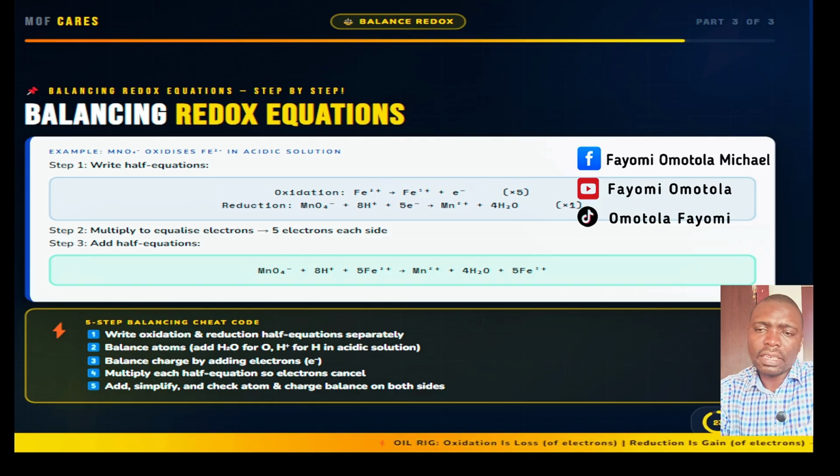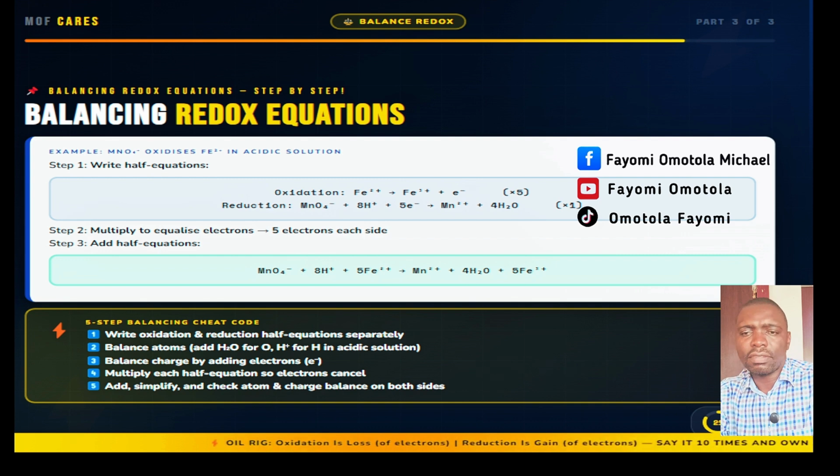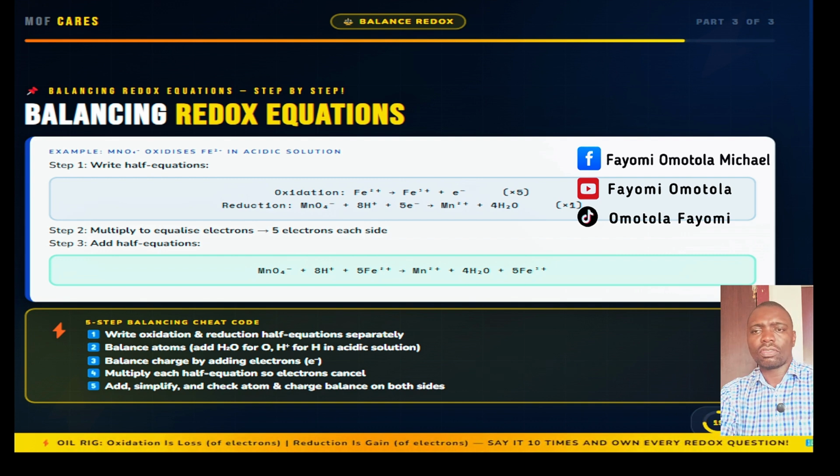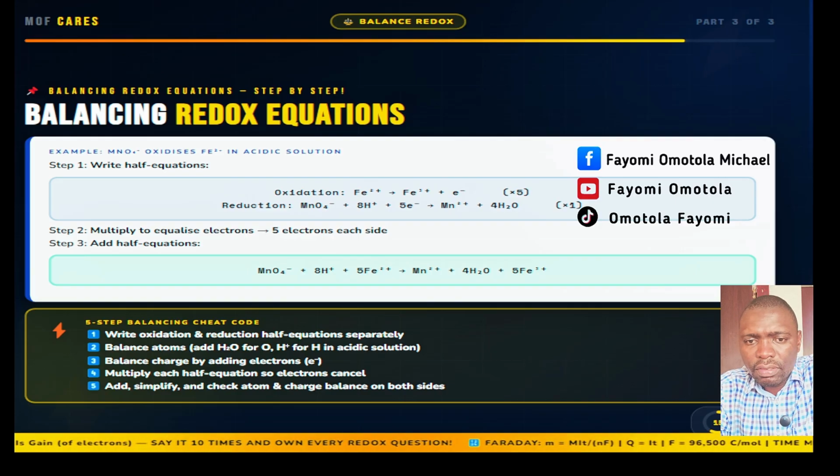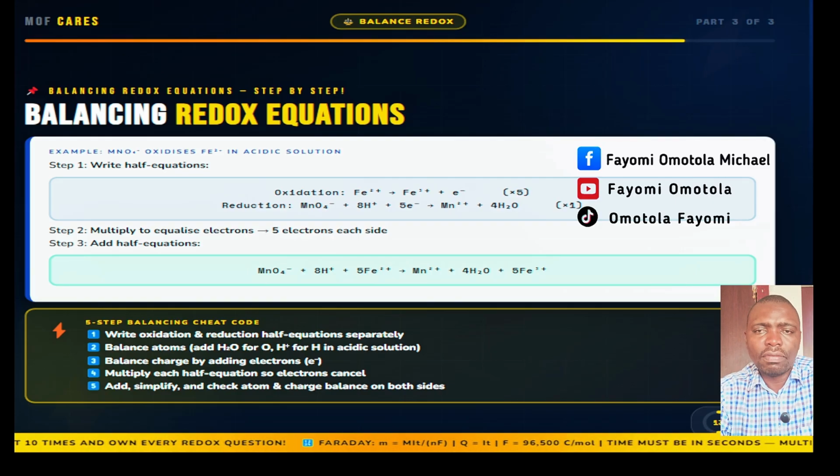For hydrogen, add hydrogen ion in acidic solution, that is H plus, or OH minus in alkaline solution. This 5-step process works for every redox equation JAMB can set.